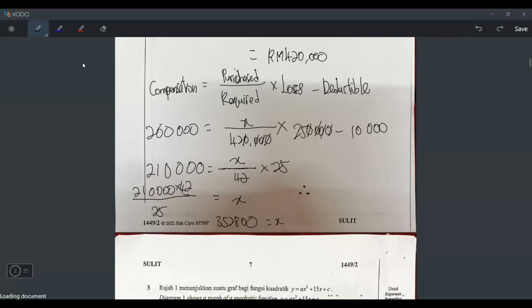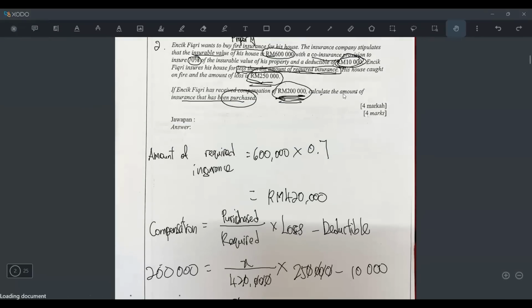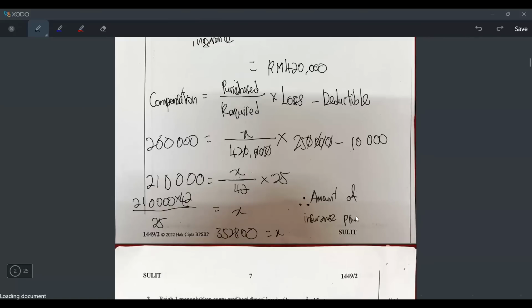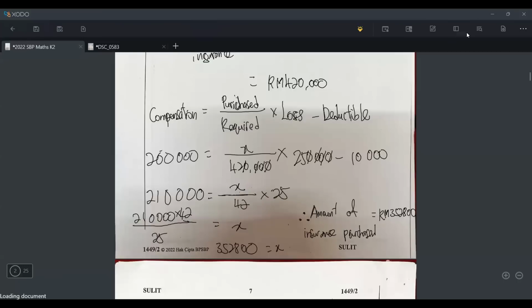But let's write nicely for them. They want to find amount of insurance purchase, right? So we will write amount of insurance purchase equals to, write RM, RM how much? RM352,800. Make sure you memorize all the three cases that I show you just now, because if you memorize, then only you can do the fire insurance, right?